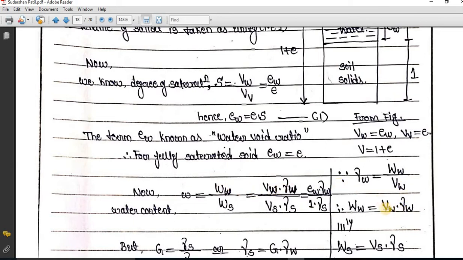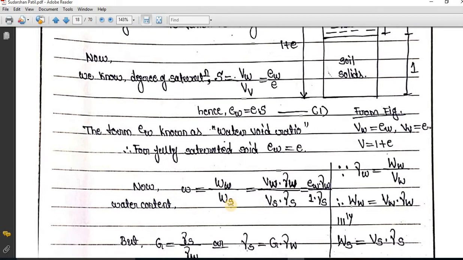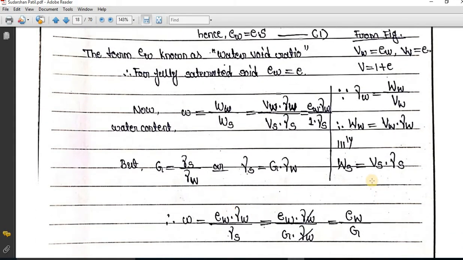So from there, in place of the weight of water, I have written this. Next, in place of the weight of soil solids, again the weight of soil solids is equal to the volume of soil solids into γ_s, that is, γ_s is equal to W_s divided by V_s. So after rearranging I am going to get this equation. Same in place of W_s I have kept these two terms.